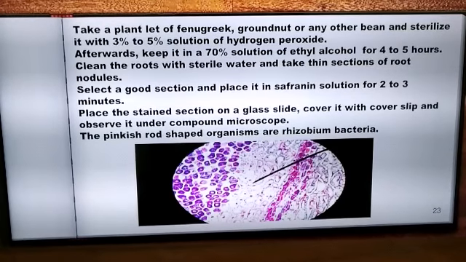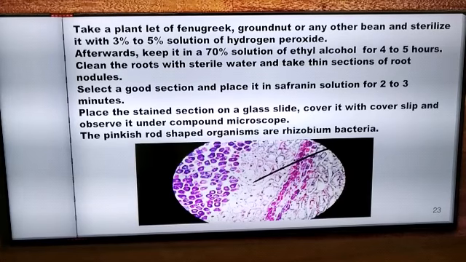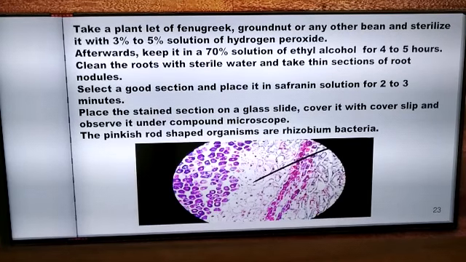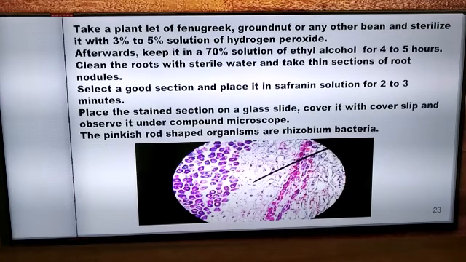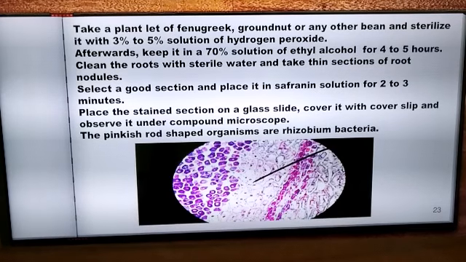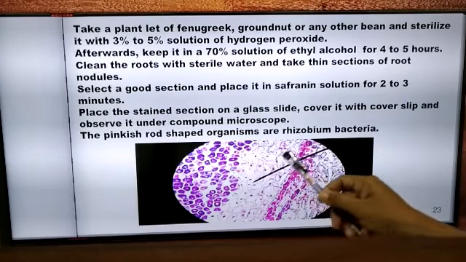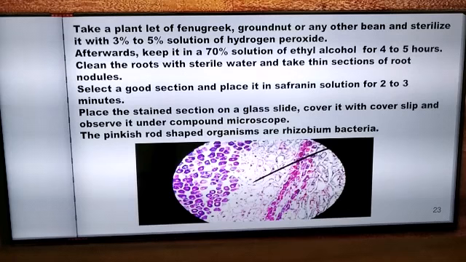Take a thin section of the root nodule, that is, you cut out a thin section of the root nodule, and place that section in a safranin solution for 2 to 3 minutes. Remove the root section, place it on the glass slide, cover it with a cover slip and observe it under a compound microscope. What do we observe? We find pink colored rod shaped organisms. Here you can see the pink colored rod shaped organisms, and these are nothing but the Rhizobium bacteria.